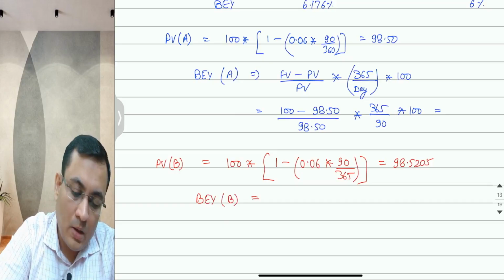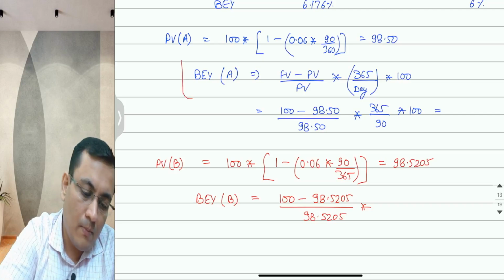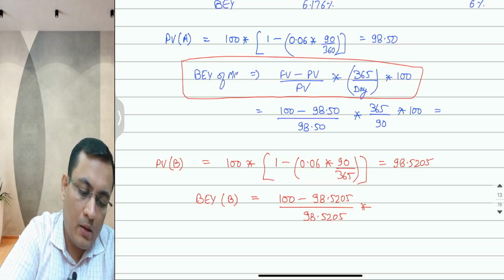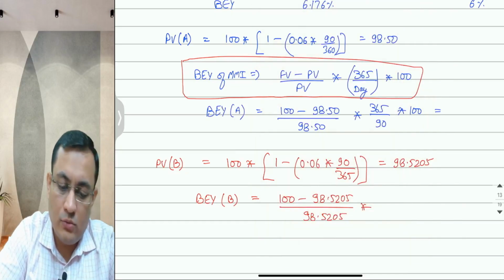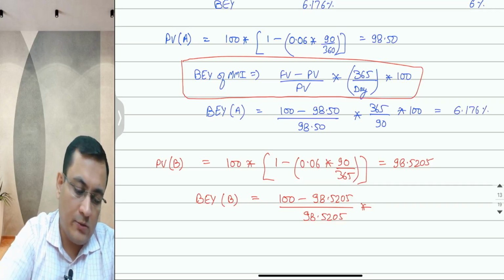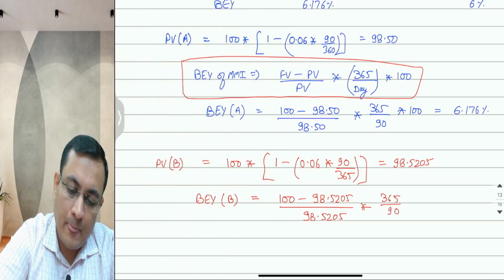It will be your return, that is 100 minus 98.5205, over the investment of 98.5205, multiplied by 365 upon 90, multiplied by 100.